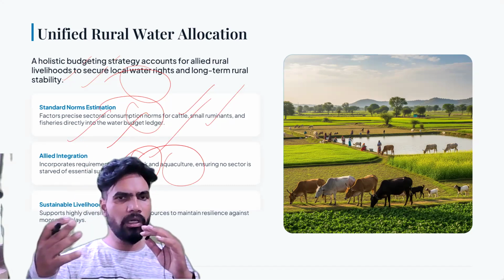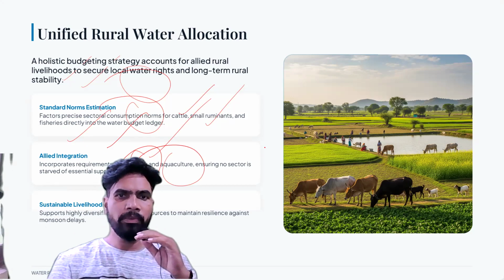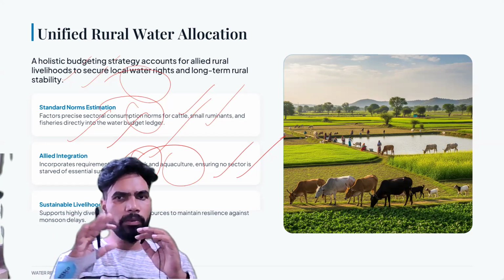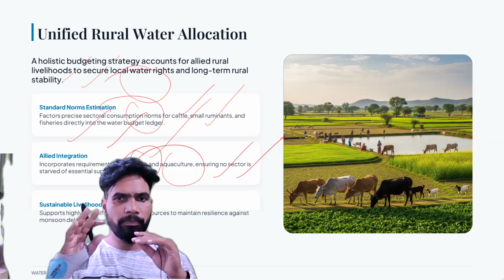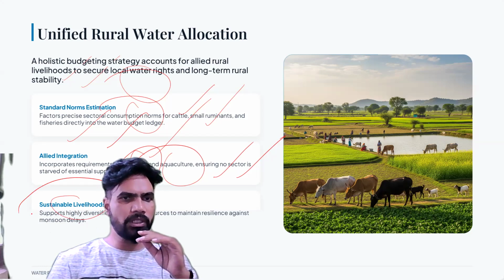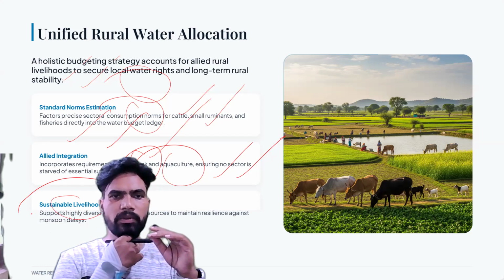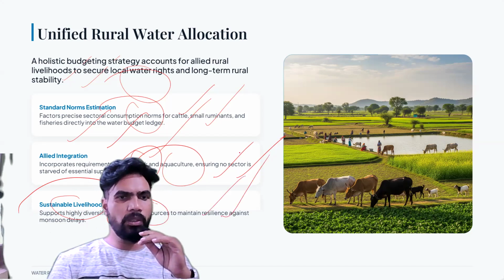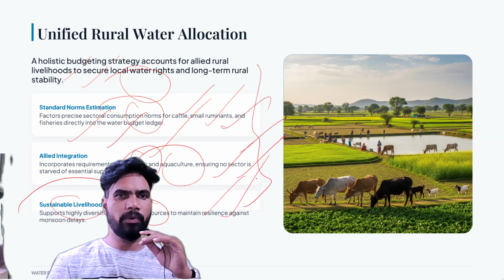Fish, growing and harvesting fish. Then ensuring no sector is starved of essential supply. इसकी वजह से क्या होगा? कोई भी sector will not be deprived of water. Then it will also result in establishing or realizing sustainable livelihoods. This will support highly diversified rural income sources to maintain resilience against monsoon delays. So ये सारे benefits हमें मिलेंगे.